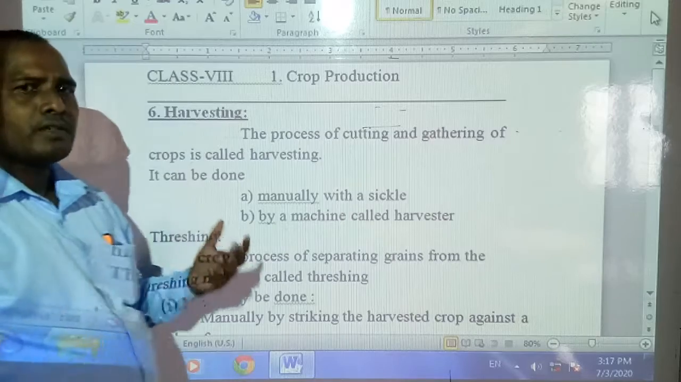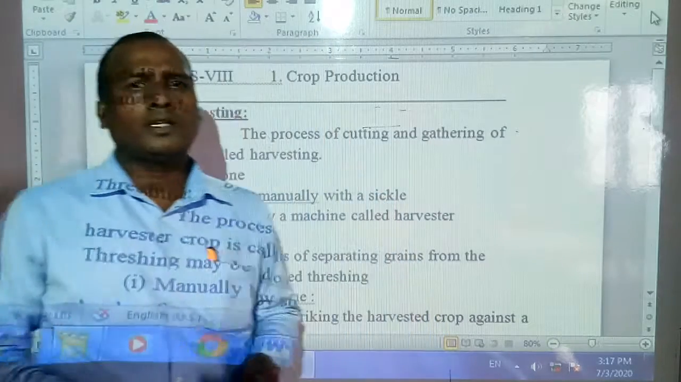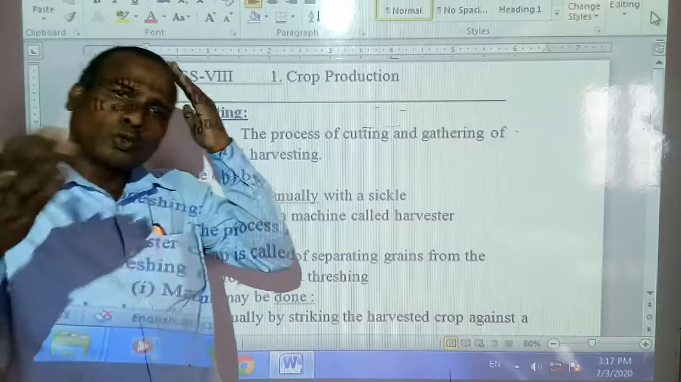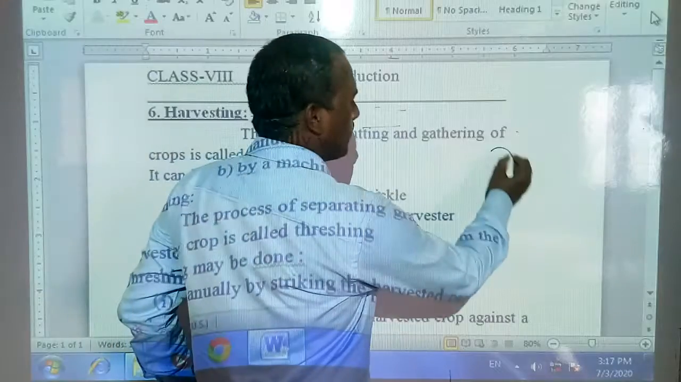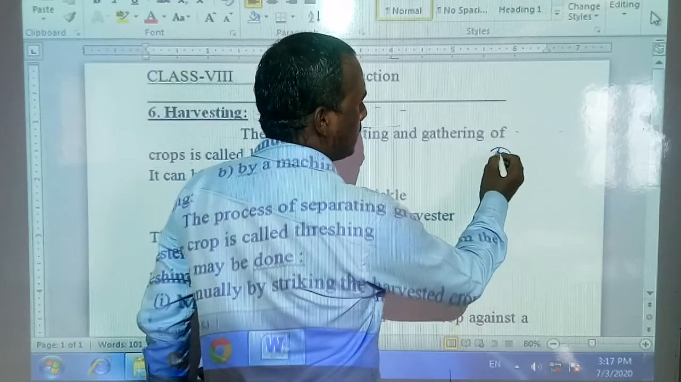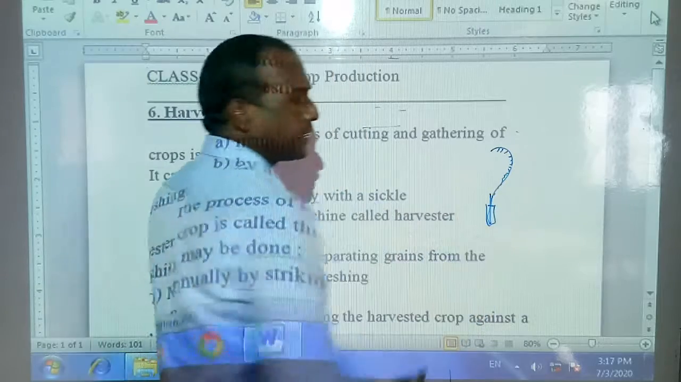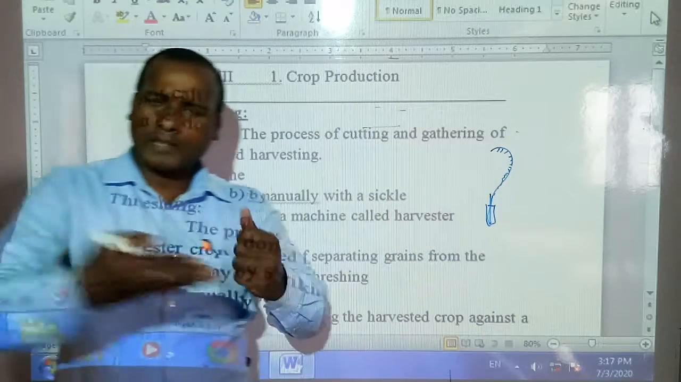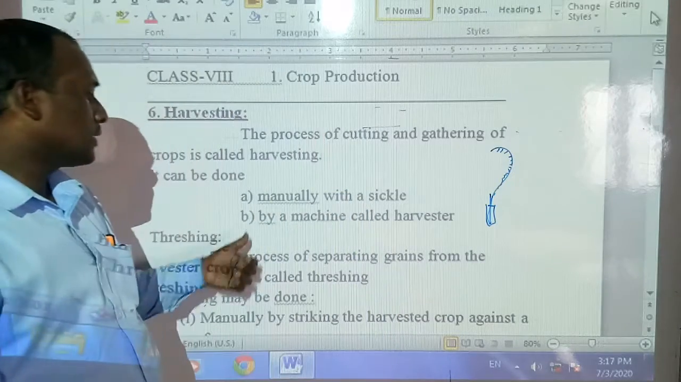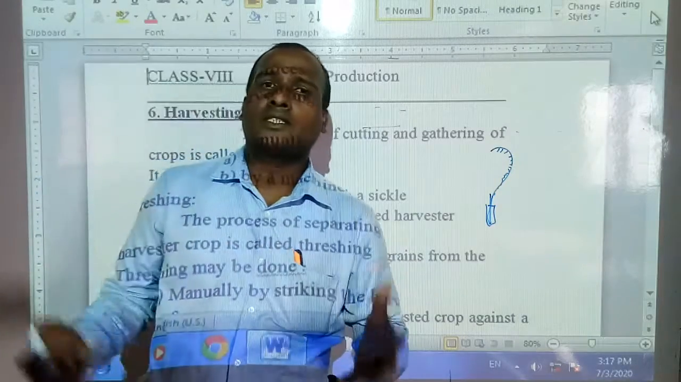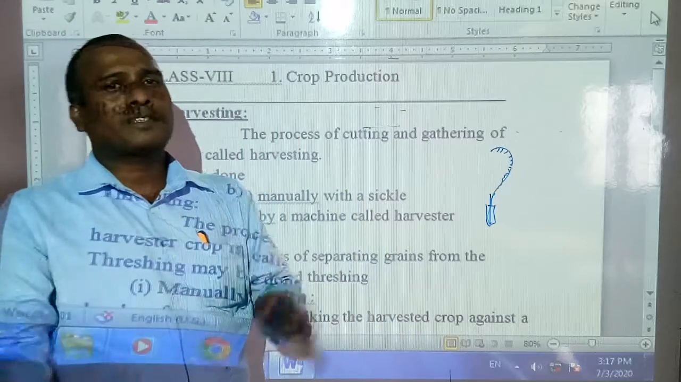And this harvesting is done in two ways. One is manual, by cutting with a sickle. A sickle is a tool that looks like a question mark. So this is called a sickle, and with the sickle, by hand, human beings can cut. The second way is by machine, that is called a harvester. It is attached to a tractor, and the harvester also cuts the crops by machine.